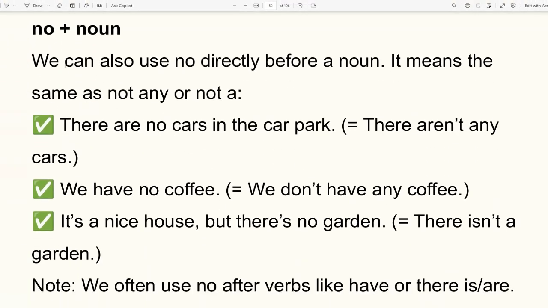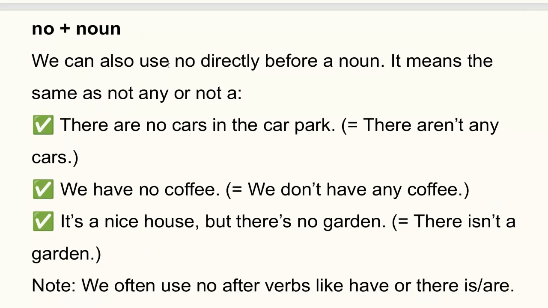We use no plus noun, so it means the same as not any or not a. There are no cars in the car park. So it's the same thing as there aren't any cars. There are no cars. We have no coffee. It's a nice house, but there is no garden. We often use no after verbs like have, or there is, or there are.